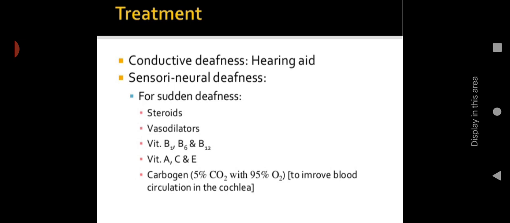We have seen that vitamin A deficiency can be there, so vitamins should be given: B1, B6, B12, A, C, and D. Then carbogen, that is 5% carbon dioxide with 95% oxygen. It will help to improve blood circulation in the cochlea.